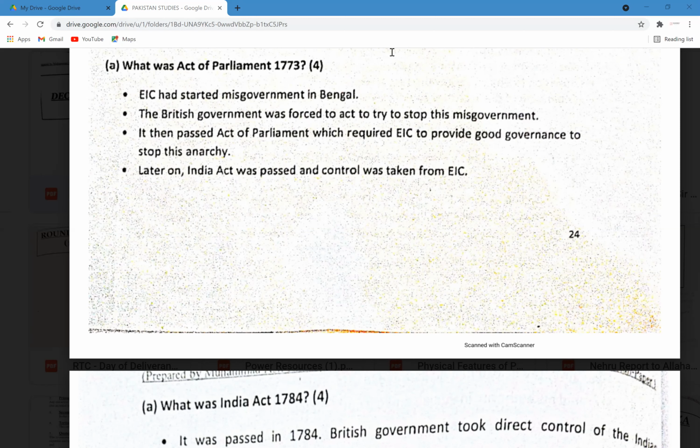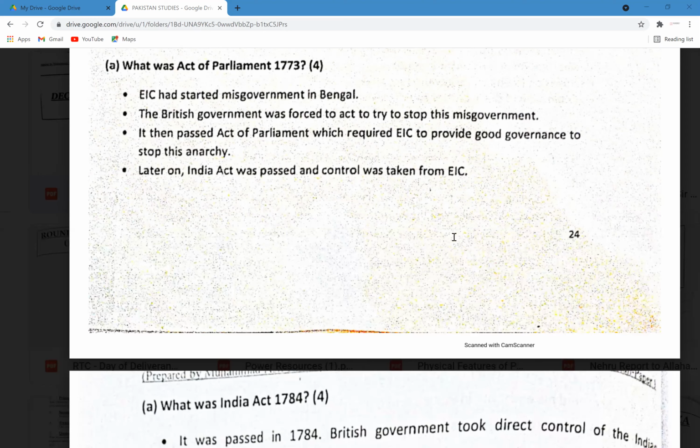No. Okay. Guys, 1773. We were talking about the Battle of Plassey. After the Battle of Plassey, the British took control of Bengal and they started this exploitation. So the British Parliament had to intervene and stop these illegal practices of the EIC, right? So this is when the Act of Parliament was passed in 1773.